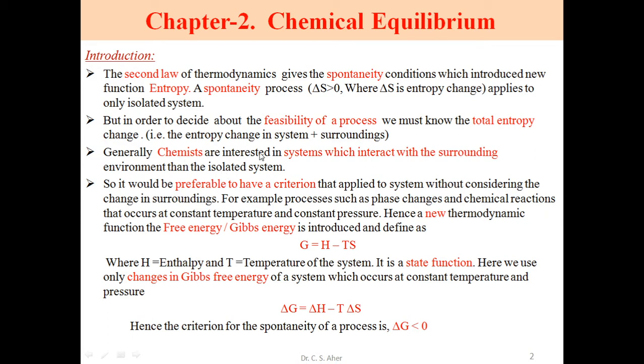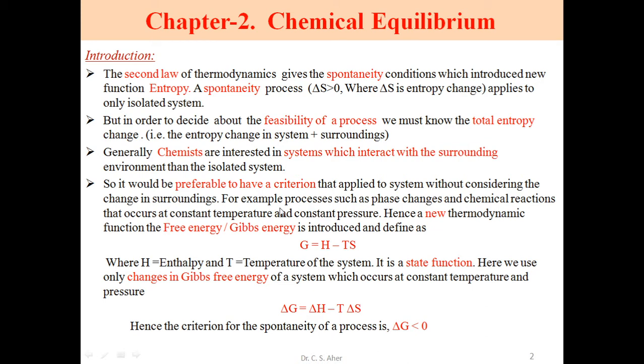We consider the reaction in the presence of surroundings, so it would be preferable to have a criterion which chemists can apply to the system without considering the change in the surroundings. So we carry out the feasibility of a process without worrying about the surroundings.